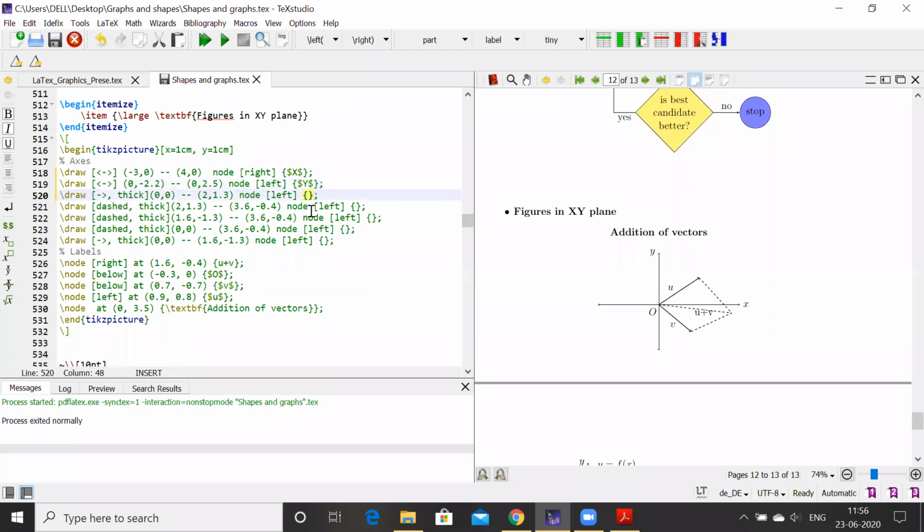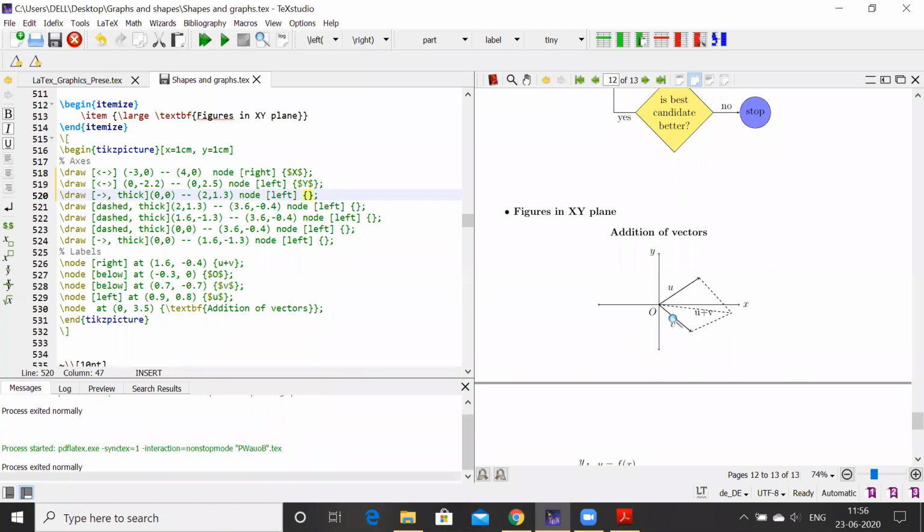You try this, it will not work. These are all required things. If you want to label, you write it inside it, or you can keep it as it is. It will not give you any label, but I have labeled it U here below. Whatever positions I want, I can label it anywhere. So that I'll explain. So here, draw from 0 up to this point, 1.3.